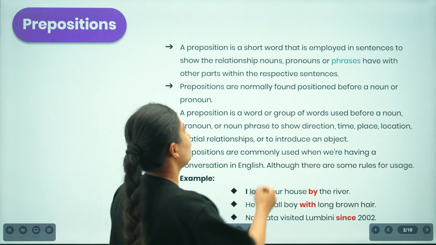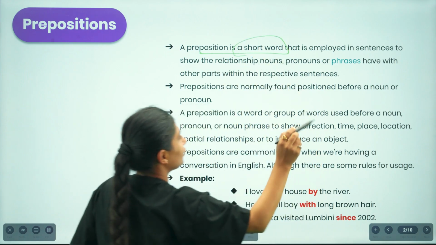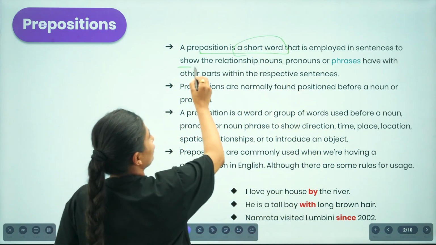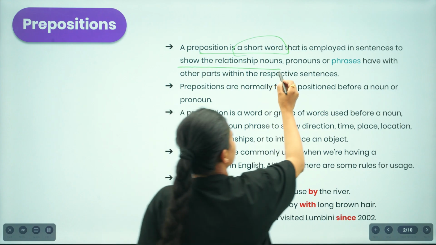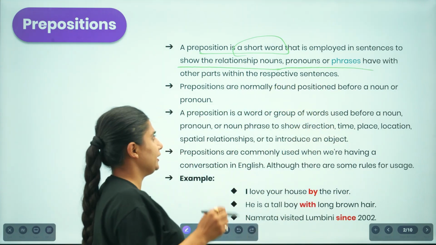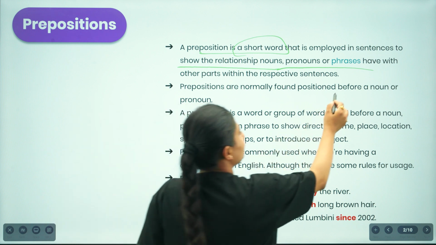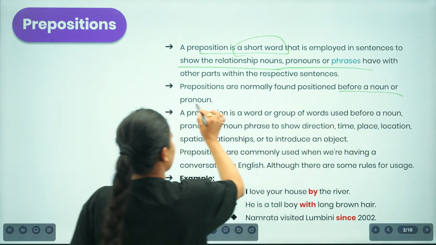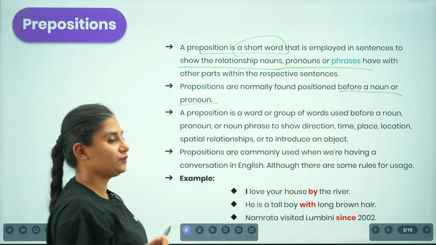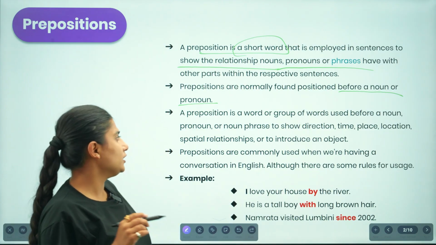So prepositions are short words used in sentences to show a relationship with a noun, pronoun, or phrase, and they are normally positioned before a noun or a pronoun.